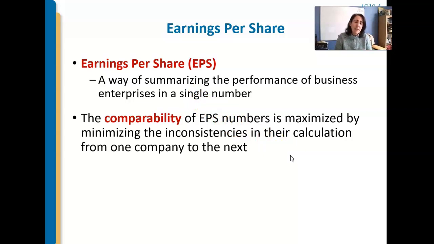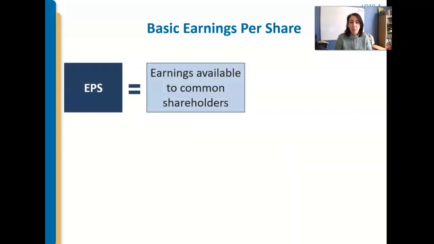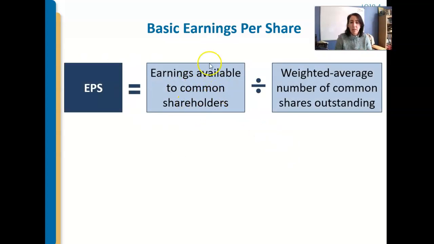Earnings per share, to put it simply, is almost like what the company is earning on behalf of the common shareholders. The formula is earnings available to common shareholders, which is really net income, earnings, minus preferred dividends. Because if you're a preferred shareholder, preferred shareholders get their dividends first. That's not really available to the common shareholder, which is why they say it the way they do. It's earnings available to common shareholders, divided by the number of common shares outstanding.